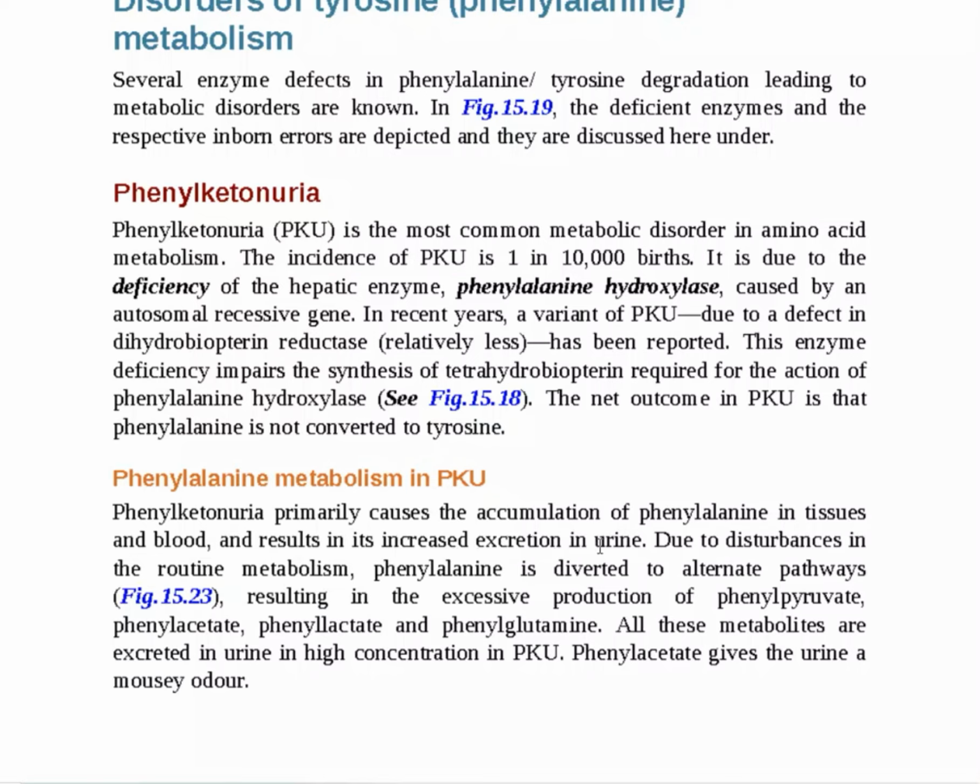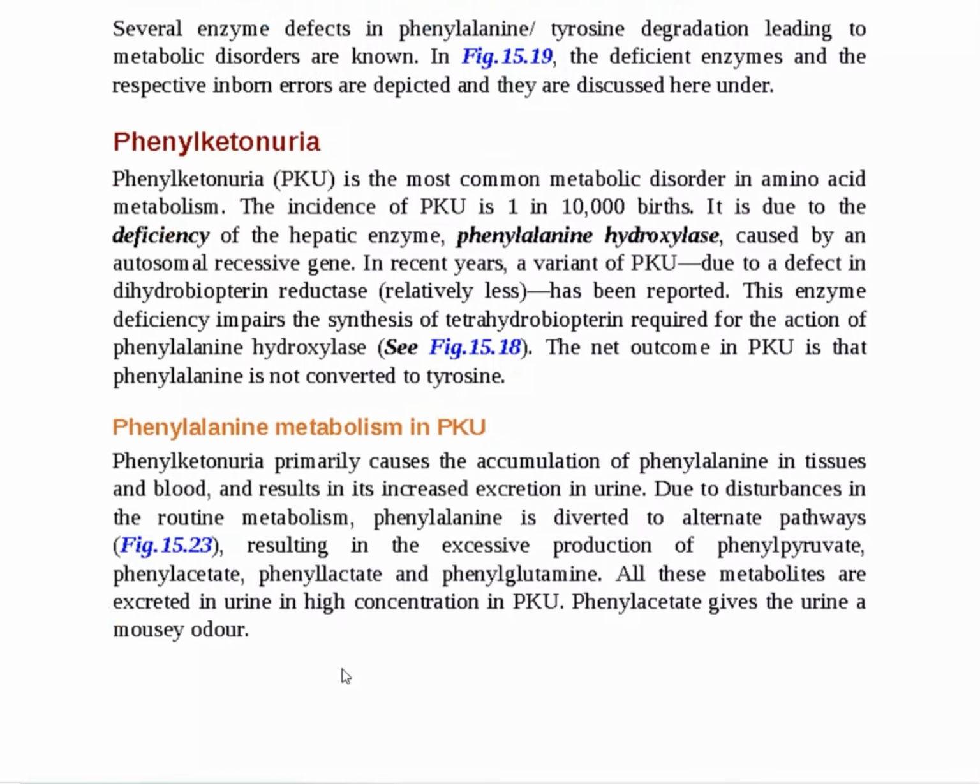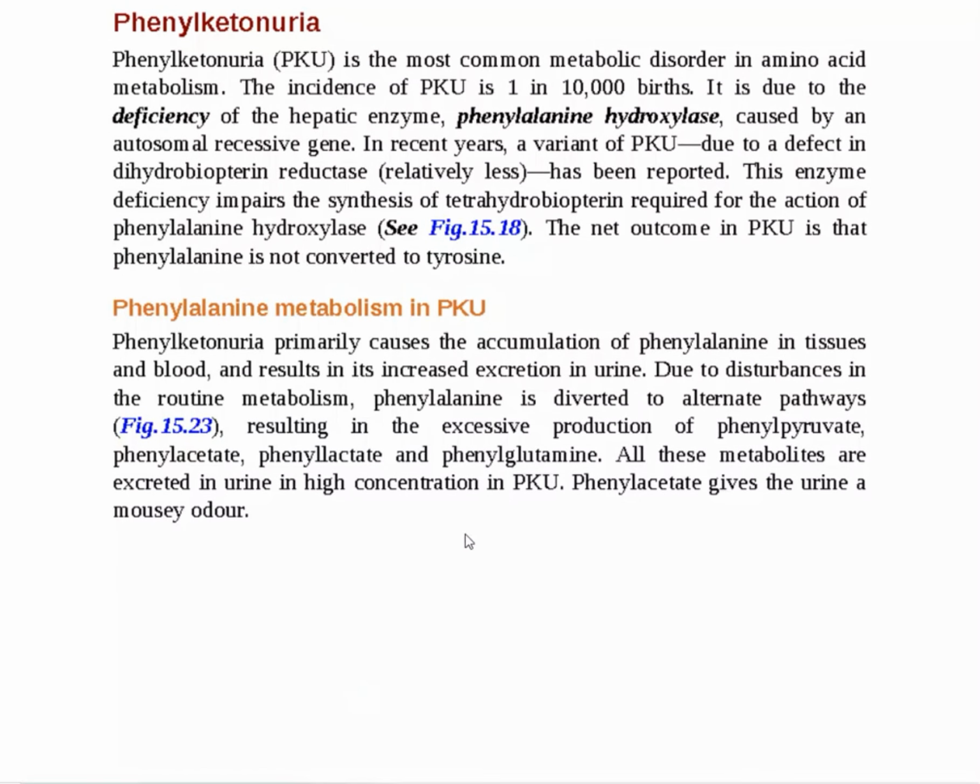Due to these disturbances in the routine metabolism, phenylalanine is diverted to an alternate pathway, resulting in excessive production of phenylpyruvate. Phenylacetate and phenylglutamate also form. All these metabolites are excreted in the urine in high concentration in PKU. Phenylacetate gives the urine a musty odor. How phenylalanine is converted to phenylglutamate, phenylacetate and phenylpyruvate, we'll see in the next figure.